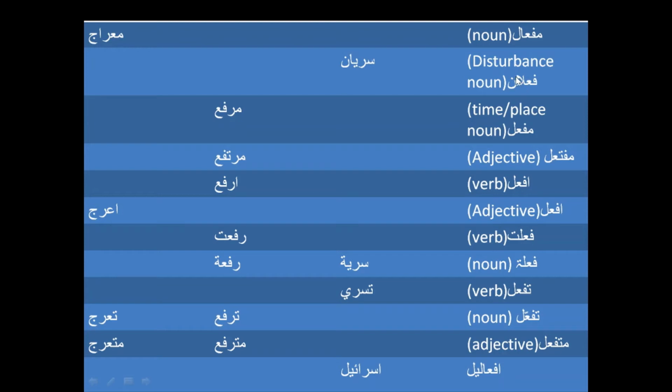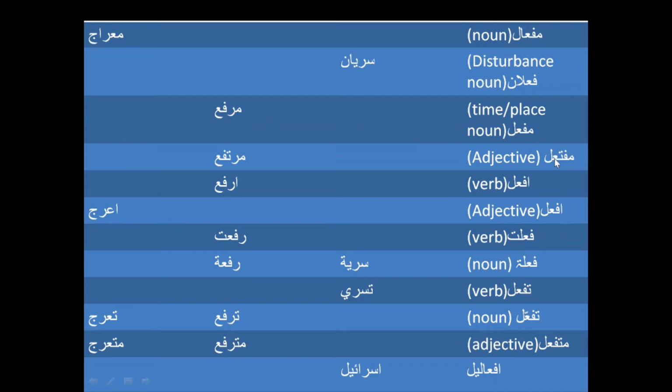We put an alif and noon after fa'il, and this Sari would become Sariyan. This is something effective in a secret manner, secretly effective. And then we have the Maf'il scale, which is usually a time or place noun, and in this case it is a place which is high.